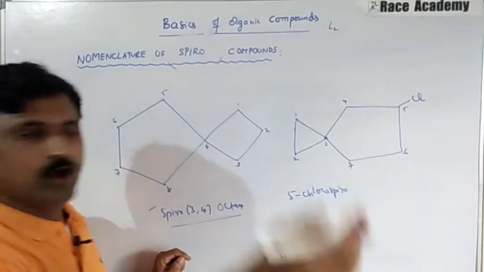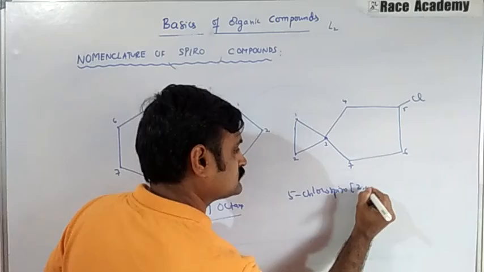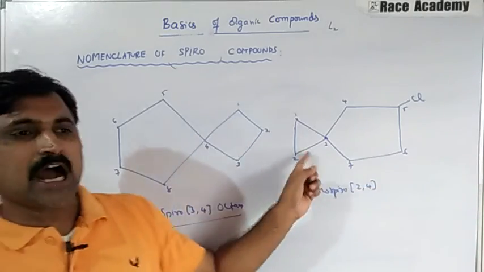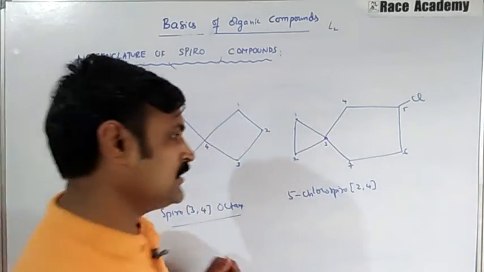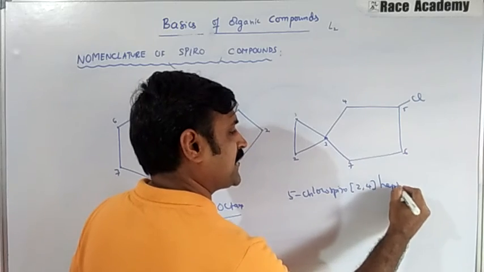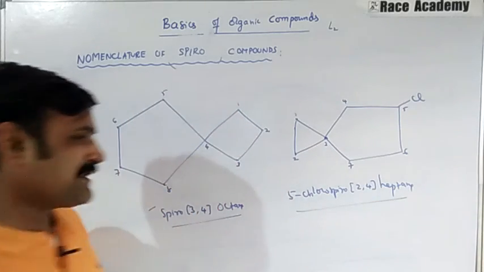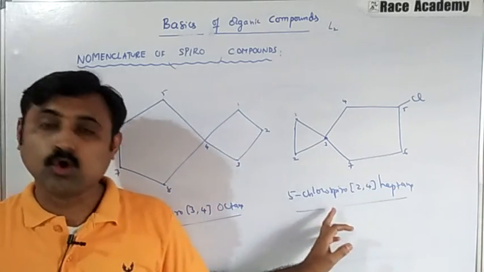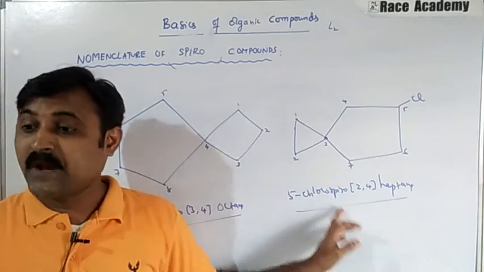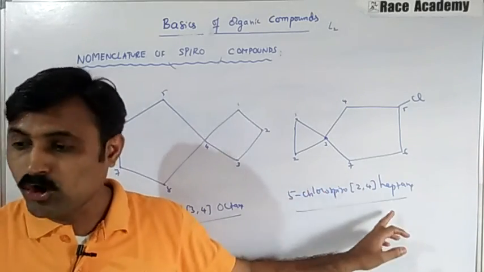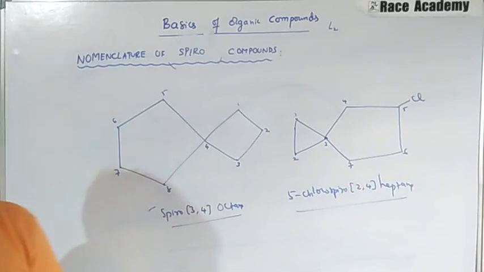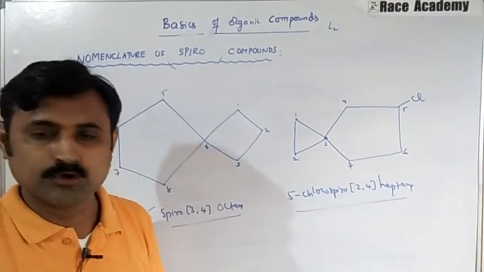So 2, 4. The 7-carbon hydrocarbon is heptane. So the complete name of this structure is 5-chlorospiro[2.4]heptane. That is the name of this compound.